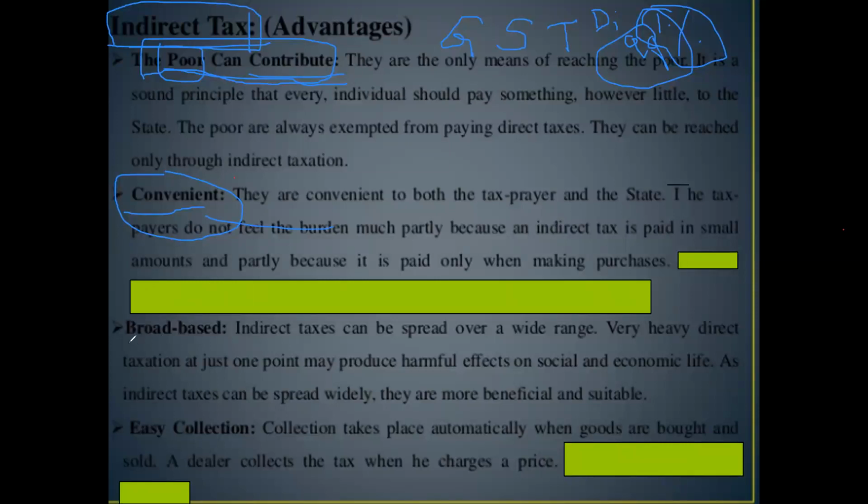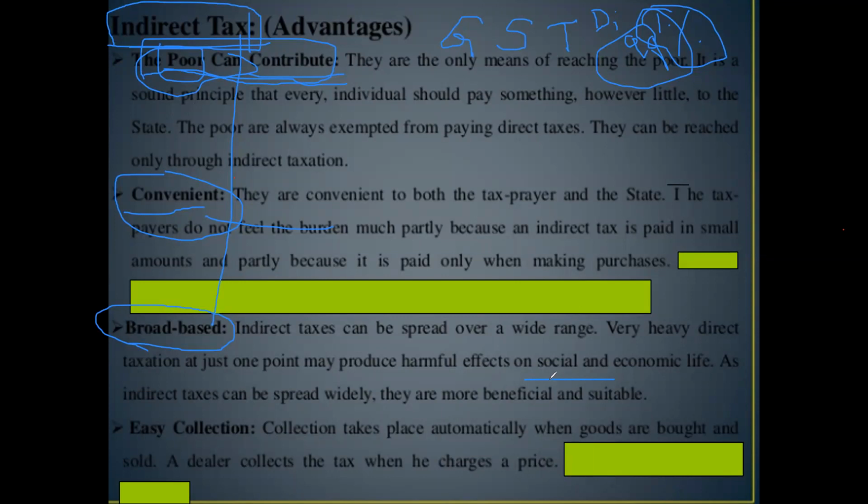Similarly, these taxes are broad-based. Broad-based means they include everybody, which means all aspects of social and economic life are going to be impacted by indirect tax. Even a poor person can contribute to the tax revenues of the government.